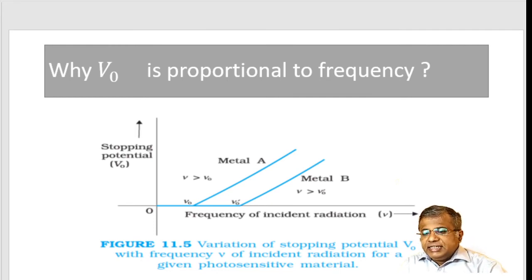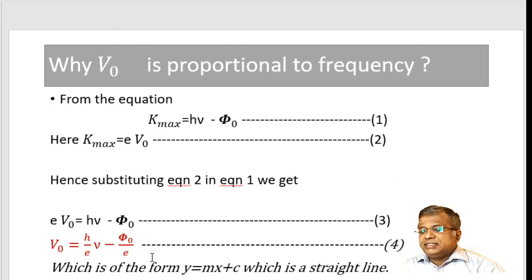So Einstein was able to explain why you have a graph where all the slopes are the same. As you can see here, the slope is h by e. h is a constant, e is a constant. Normally m is the slope.